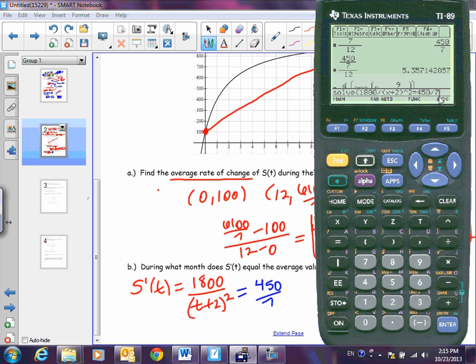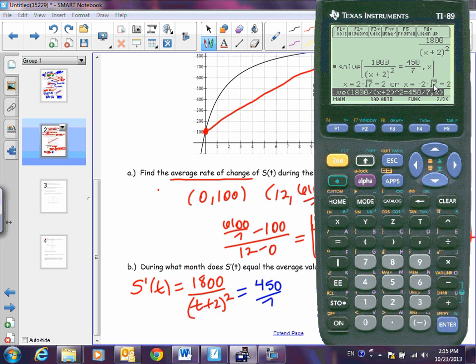I want to solve this equation, and before I close the parentheses, I've got to do the comma x thing. Okay, that tells me that I'm solving for x, not for something else.